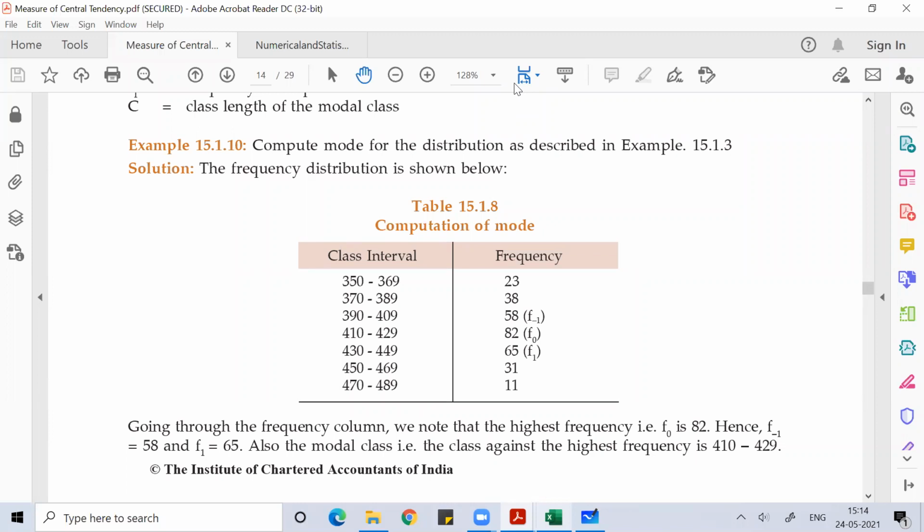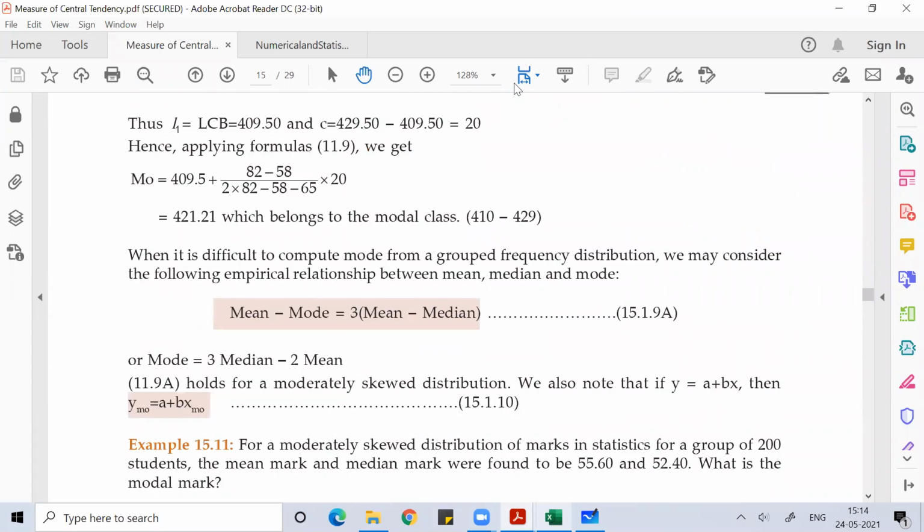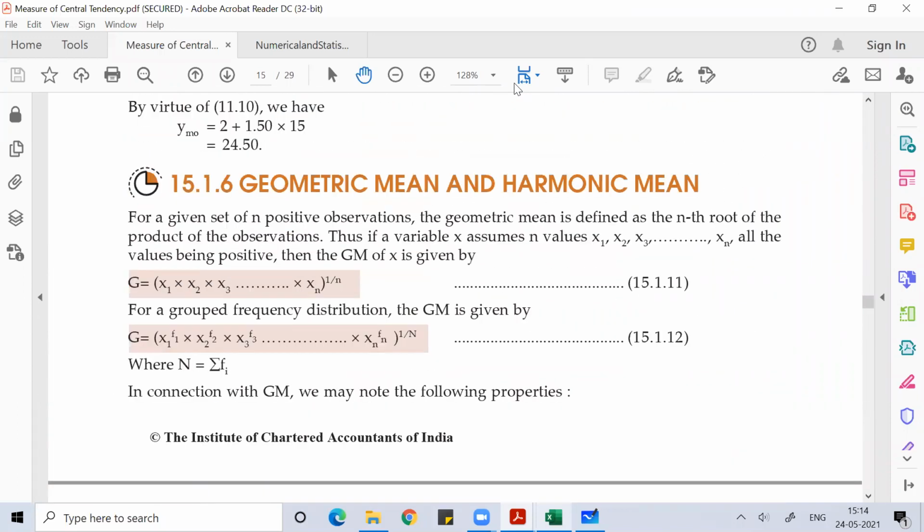So here they're using symbols f0, f minus 1, f1. f0 means the one which repeated maximum, one before that f minus 1, one after that f1. You can use any symbol. You can use ABC also. You have 26 alphabets. You can use them in any manner you want. Don't blindly follow anything. Whichever frequency is maximum, use the formula and you can get the answer. I hope you understood.